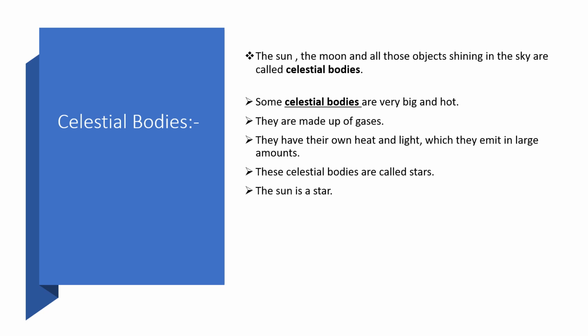Now let's move to the next slide. Do you know children what are celestial bodies? Yes, the sun, the moon and all those bright objects shining in the sky are called celestial bodies. Some celestial bodies are very big and hot. They are made up of gases. They have their own heat and light which they emit in large amounts.